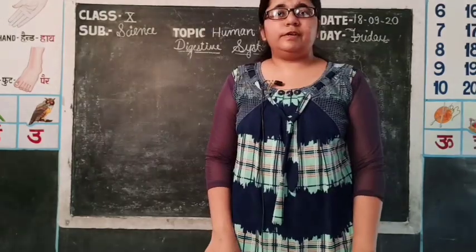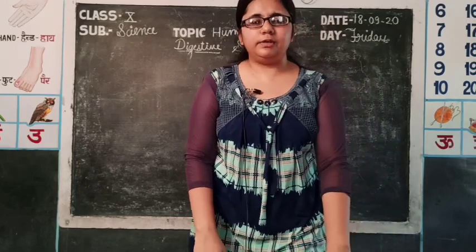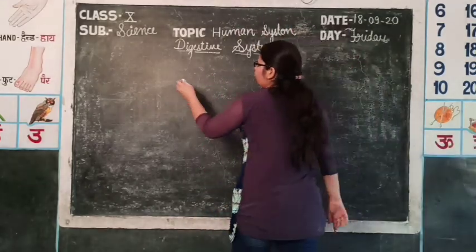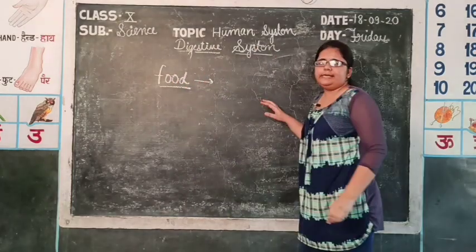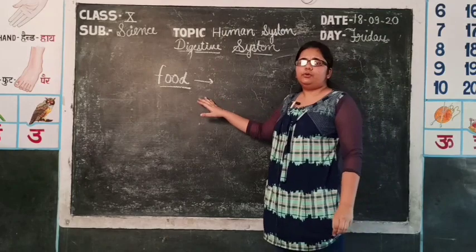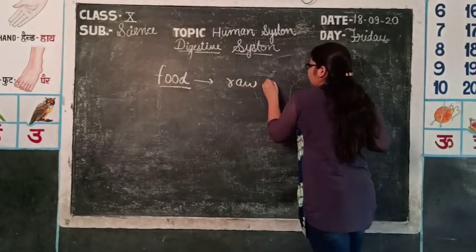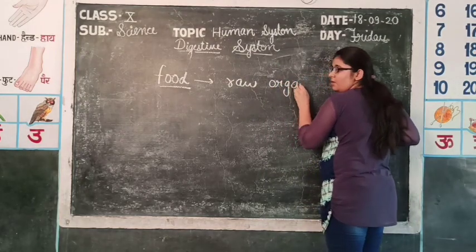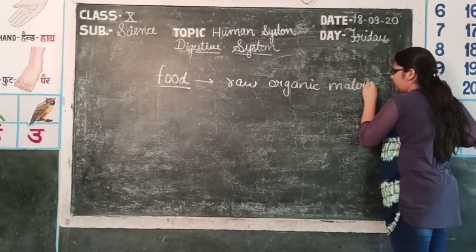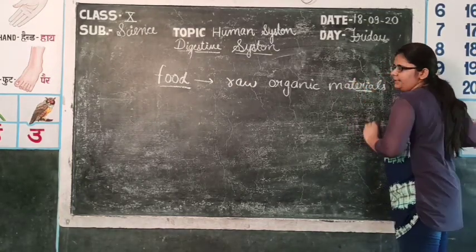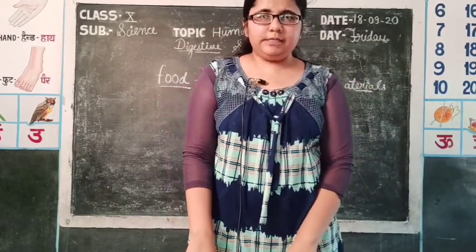So first of all, the thing which comes to our mind while discussing digestive system is food. So let's see what actually food is. Food provides us energy, and these are actually raw organic materials. The components of foods are carbohydrate, proteins, fats.